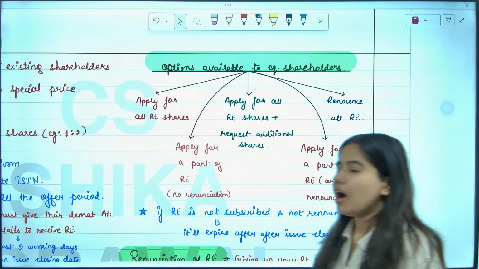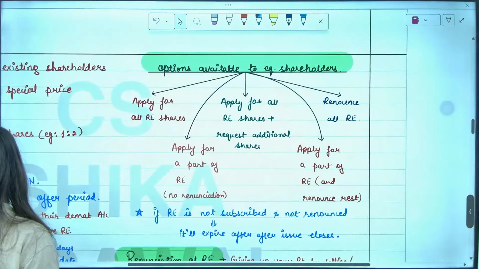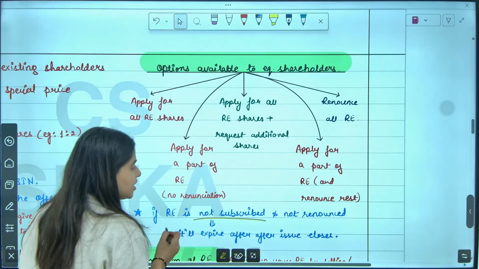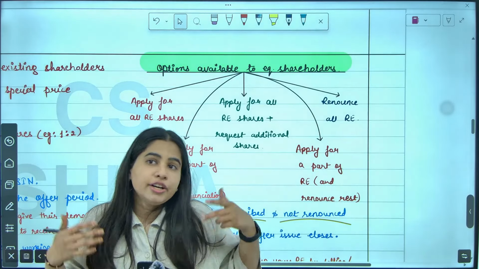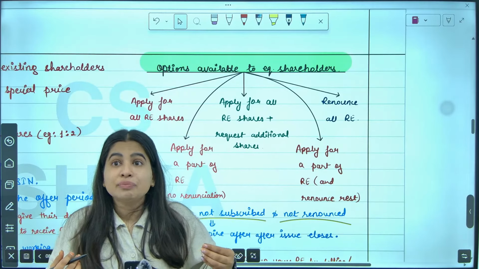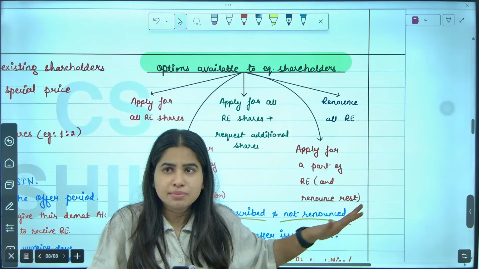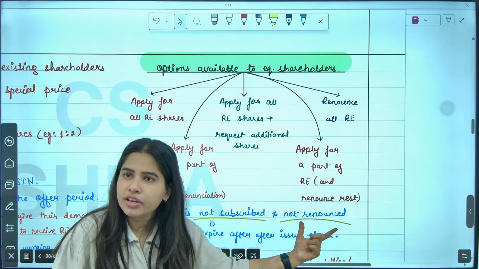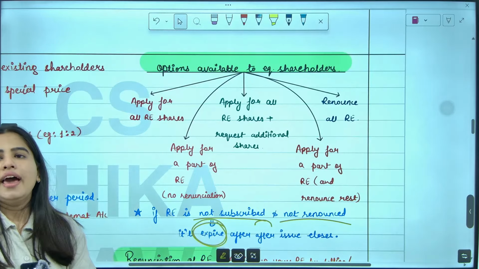Renounce all rights entitlements. Are we clear with the options available to an equity shareholder? Now, what if the equity shareholder neither subscribed nor renounced? I have the right to purchase equity shares, but I did not exercise the right myself, and I did not renounce that right to someone else. I did not give that right to someone else. Matlab, I did nothing. I was just sleeping like a Kumbhakaran. So neither did I subscribe nor give that right to someone else. Then automatically the rights will expire.